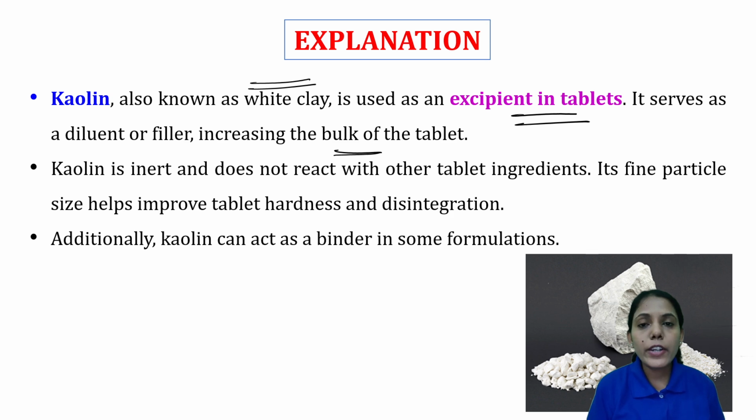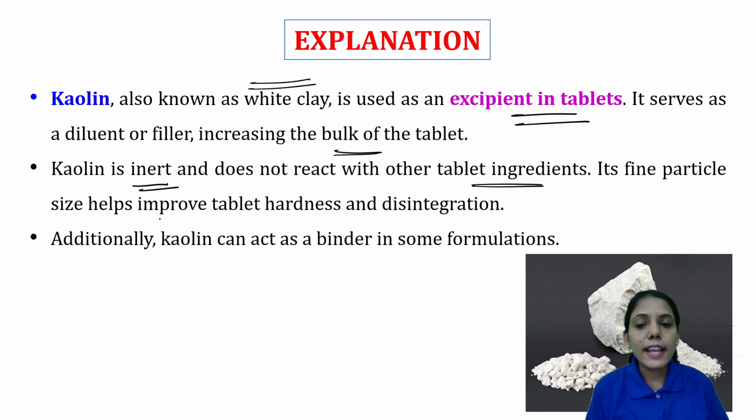So filler means, for example, if a tablet has a dose of 0.5 mg, it is very difficult to handle such small tablets. To increase the bulk, we are adding certain diluents. So kaolin is one of the diluents which is added as a filler in the tablet. Kaolin is inert and does not react with other tablet ingredients and also with the API. API is nothing but active pharmaceutical ingredient.